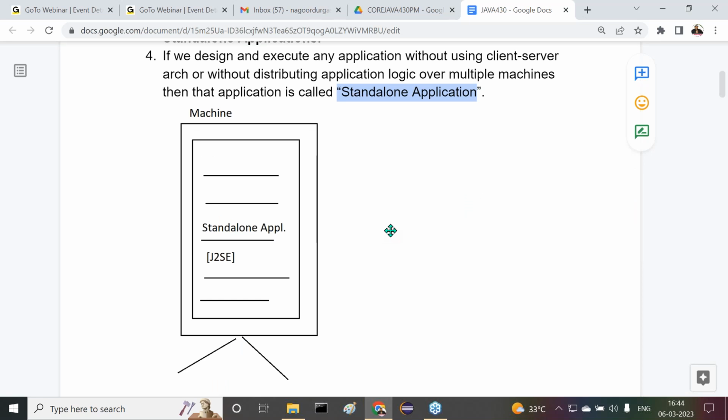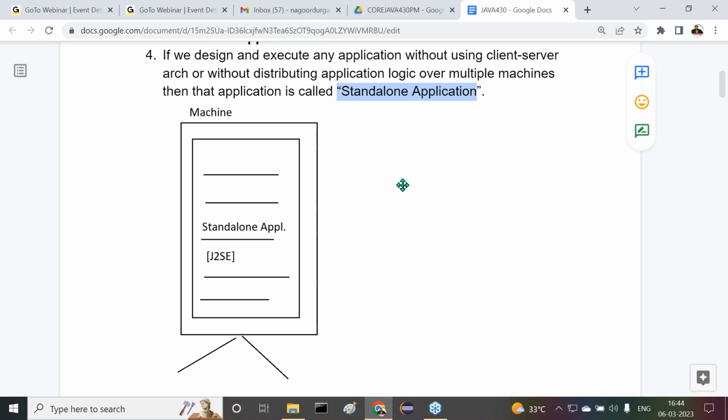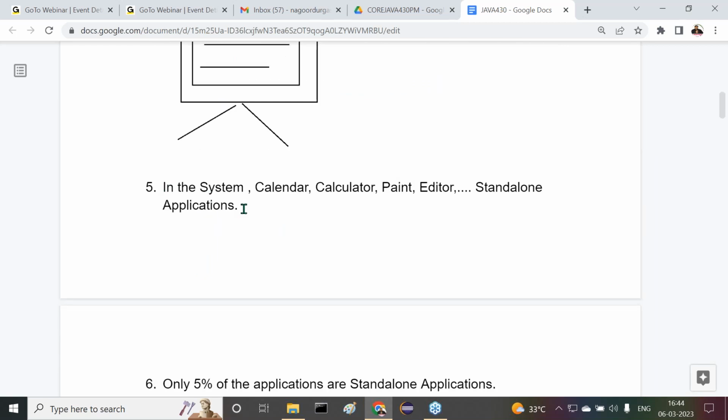In the same machine we compiled our program, provided input data to the program, and got output data from the program. Everything is going on within a single computer, right? This type of application is called a standalone application.